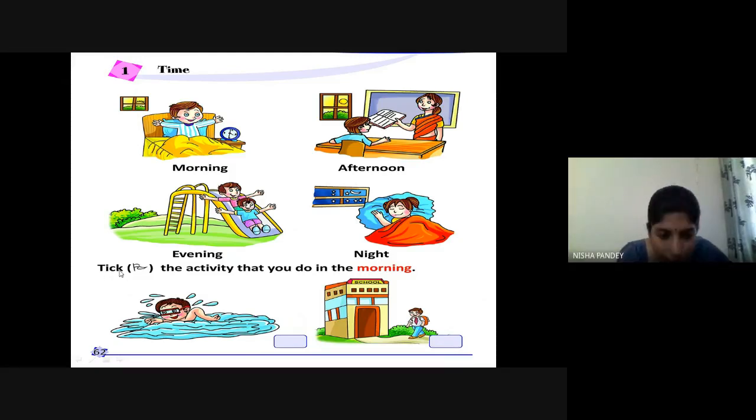Now let's see what this question says. Pick the activity that you do in the morning. So this boy is swimming somewhere, or this is going to school. So what do we do in the morning?